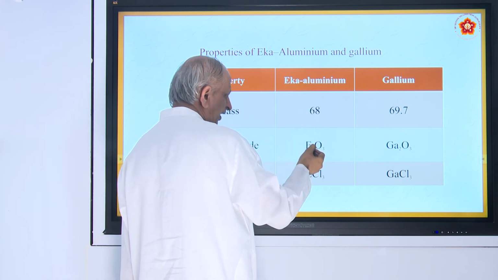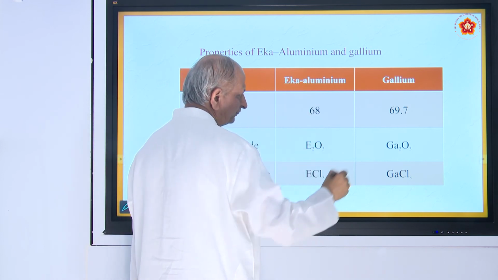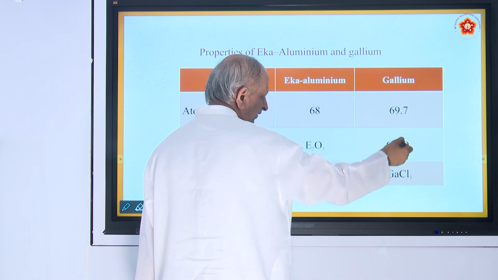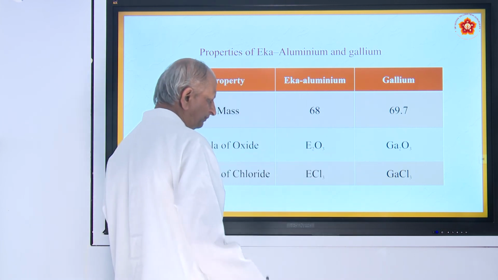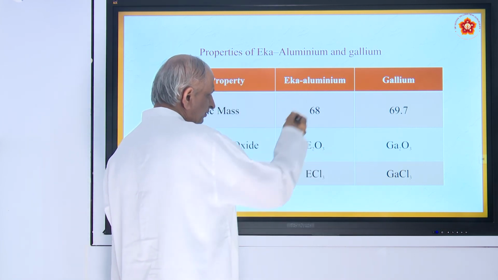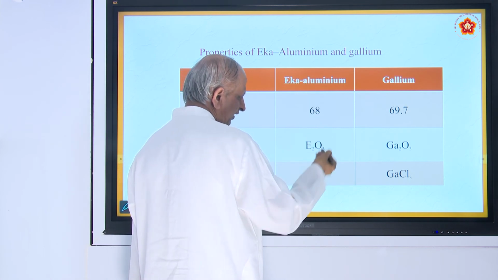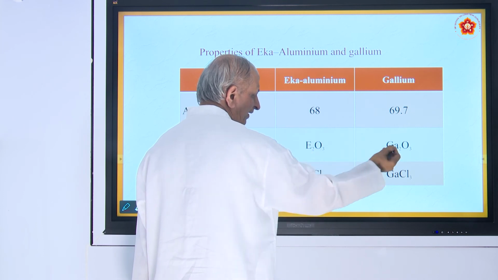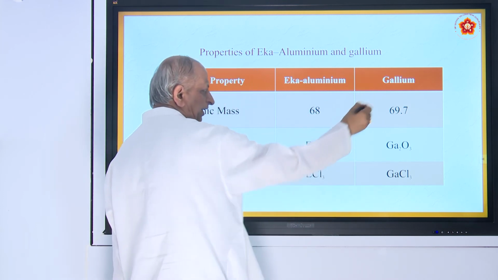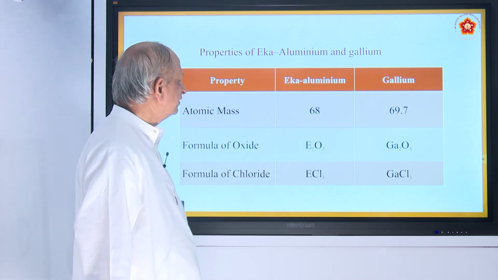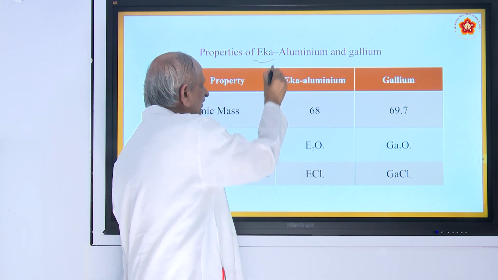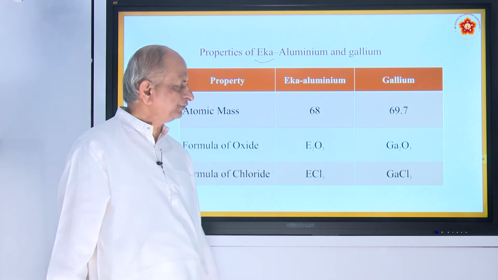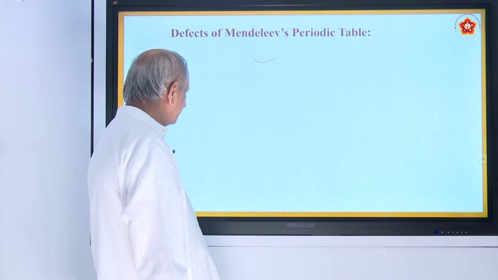The compound of Eka aluminium is E2O3 and the compound of gallium is gallium oxide, Ga2O3. Similarly, the chloride of Eka aluminium is ECl3, and of gallium is GaCl3. So, you can find the similarity. Atomic mass is also almost the same. The word Eka is taken from Sanskrit, and is used for the elements.